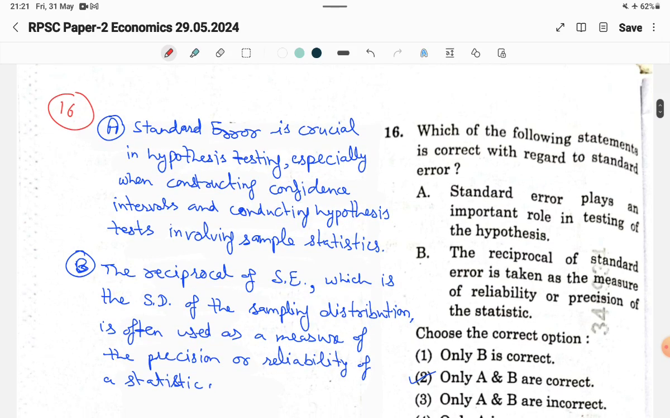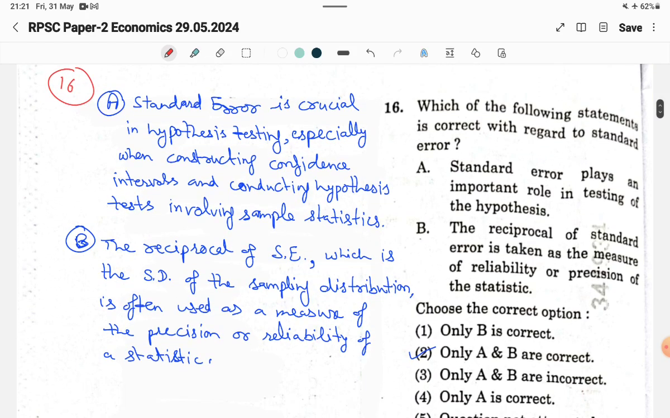And now the 16th question, which of the following statement is correct with regard to standard error? So these both statements are correct. Standard error plays an important role in testing of the hypothesis. So first one is the correct statement, and the second one is the reciprocal of standard error is taken as the measure of reliability or precision of the statistics. So we will discuss first one.